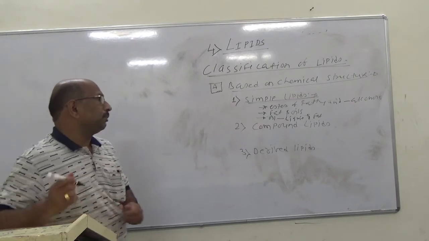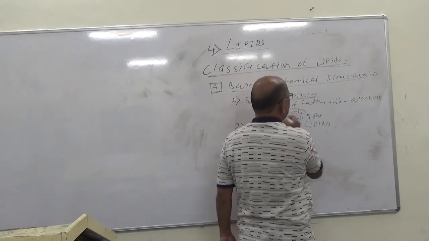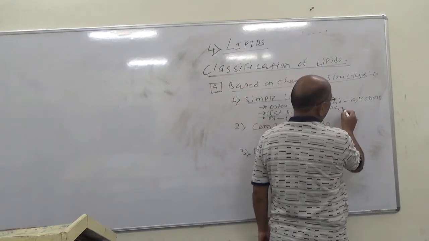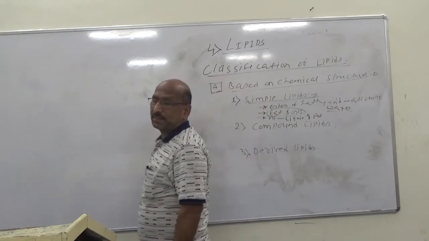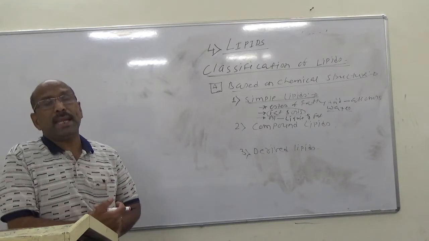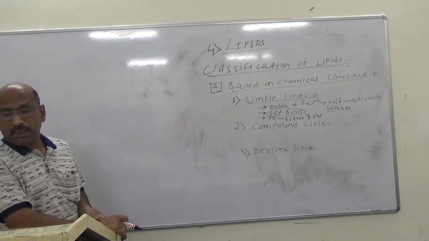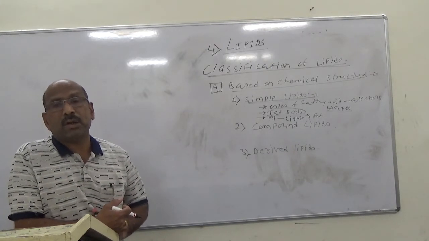The second example of the simple lipids is the waxes. The waxes are the esters of fatty acids with alcohol other than glycerol.